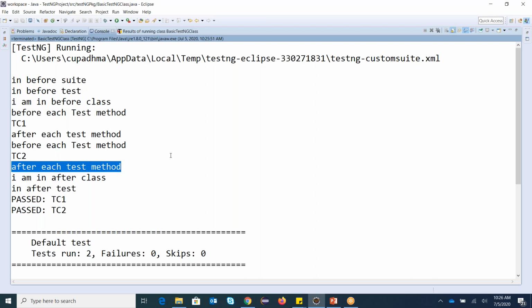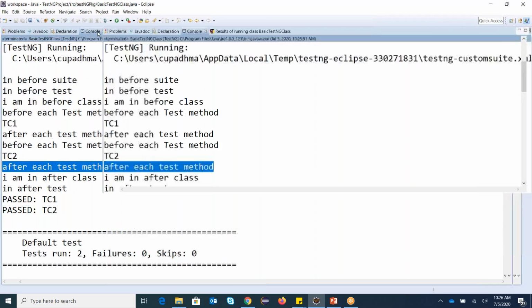Okay, very simple. Again, I'm repeating. If you can see here, @BeforeMethod will execute 2 times, because there are two test cases. So @BeforeMethod will execute before each @Test, and @AfterMethod will execute after each @Test. Now, how can we do a setup for @BeforeMethod and @BeforeTest in our current test?